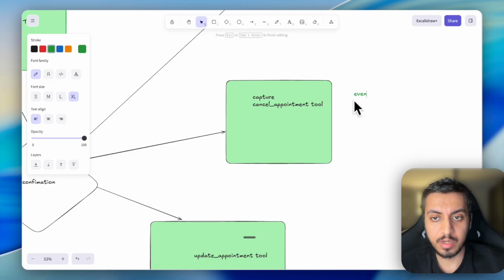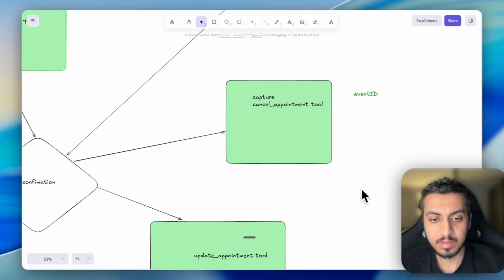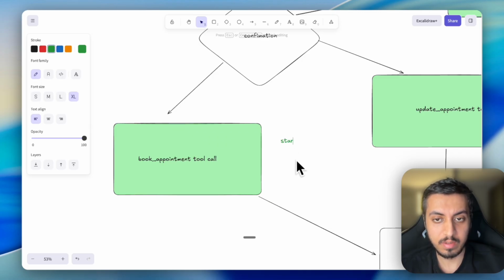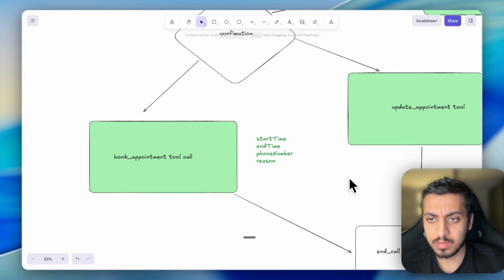The next is cancel appointment. For this, we would need the event ID. For book appointment, again we need start time, end time, and phone number as an identifier. We can also ask for a reason for booking. Do we need anything else? I think that's about it.